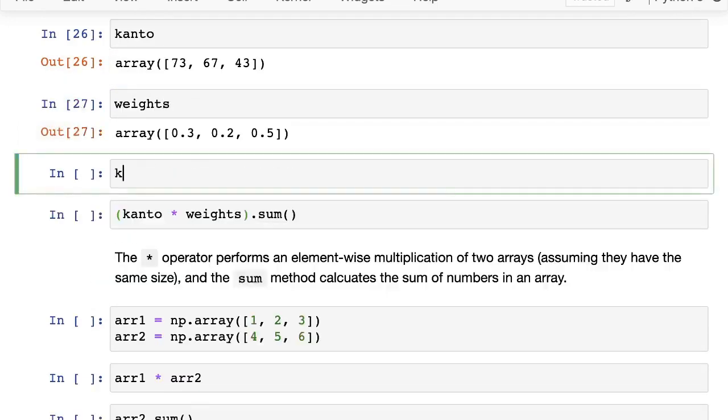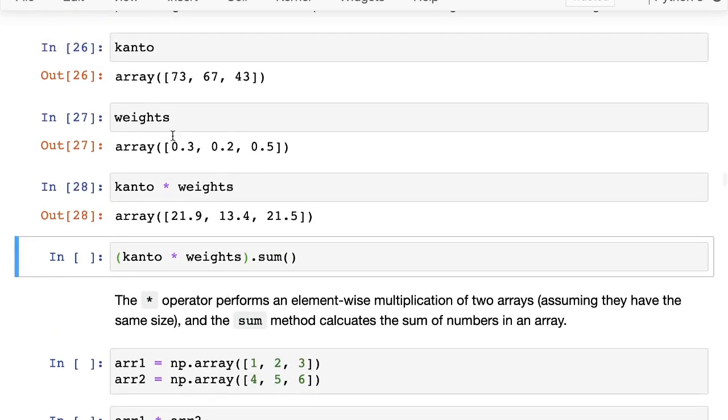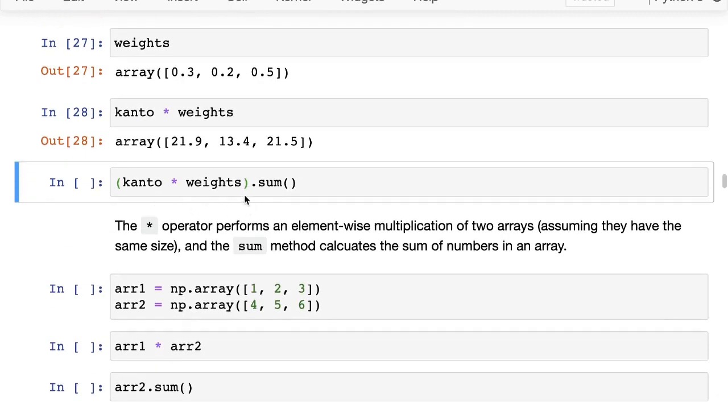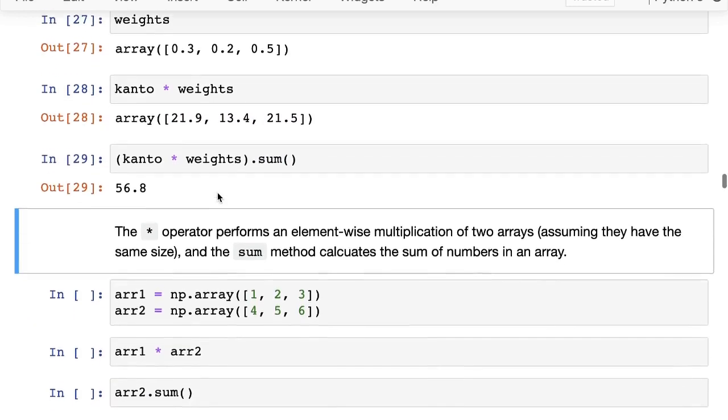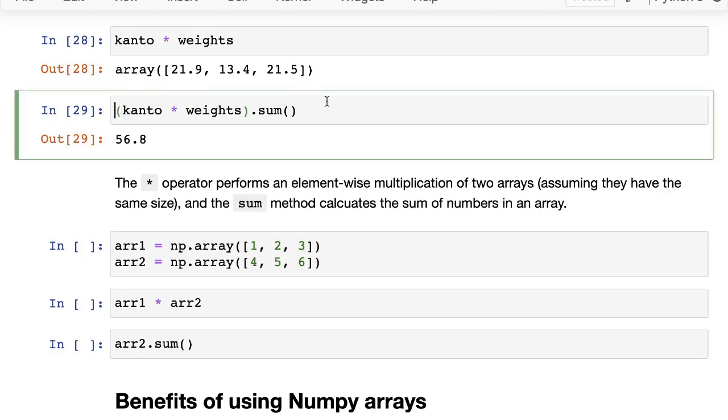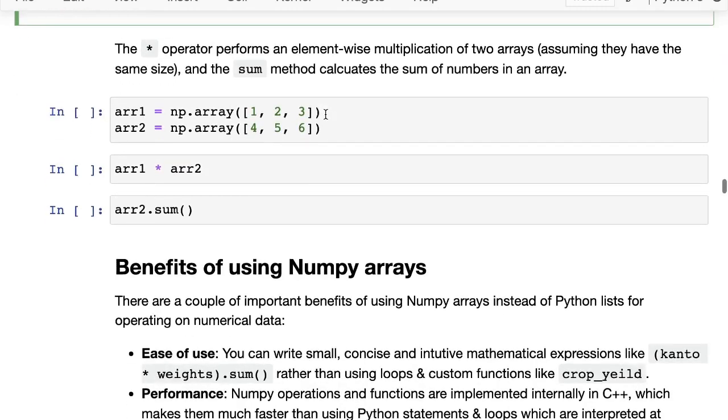So remember when we talked about element wise multiplication? If we just do Canto star weights and run that, that actually performs an element wise multiplication of the two vectors. And then we can take that, which is a NumPy array, and call dot sum on it. And now this dot sum method simply returns the sum of all the elements in a NumPy array. All right. So these are two convenient things that you could not do with Python lists. These give us a very nice way to write the same expression without having to write a loop, without having to write a function, and so on.